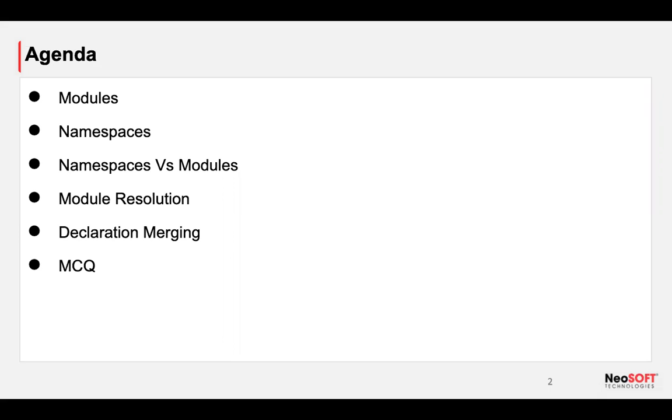When I explain these two concepts, you will feel that they are quite similar, so why do we have both in TypeScript? Because of that, I added namespaces versus modules as the third point. Then fourth, module resolution. Fifth, declaration merging, and as always my favorite, MCQs.